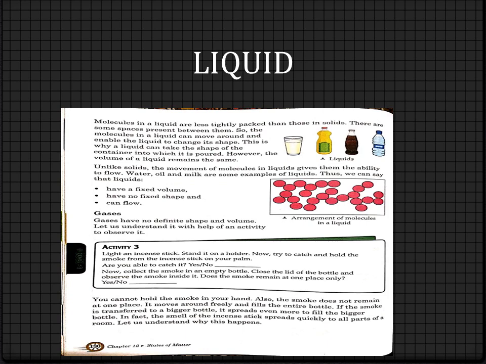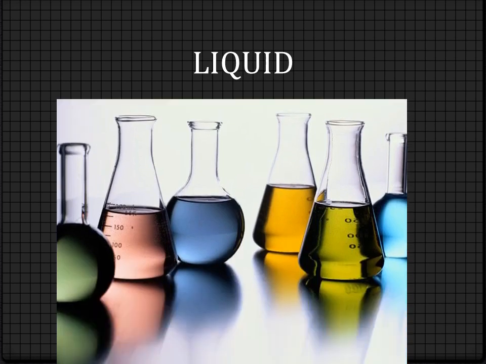So the molecules in a liquid can move around and enable the liquid to change its shape. So the molecules can move since there is space among them. Clear to all? They can move around since there is space among them. And that is why liquid is able to change its shape. This is why a liquid can take the shape of the container in which it is poured. If it is inside the glass, it will take the shape of a glass. If it is inside a bowl, it will take the shape of a bowl. If it is inside a cup, it will take the shape of a cup.